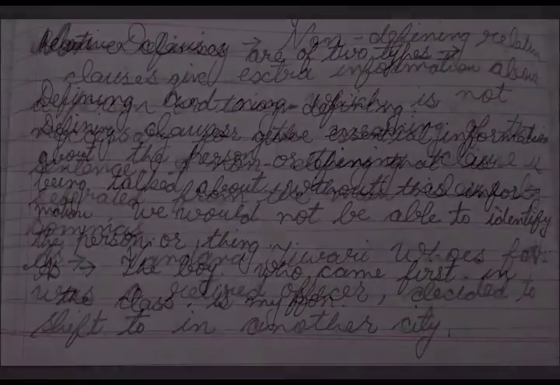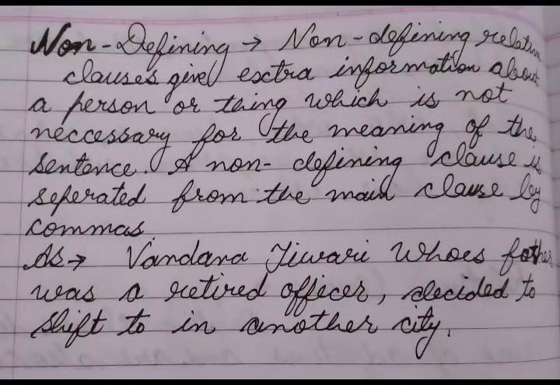Okay, now we come to the next, non-defining clauses. Non-defining relative clauses give extra information about a person or thing which is not necessary for the meaning of the sentence. A non-defining clause is separated from the main clause by commas. For example, Vandana Tiwari, whose father was a retired officer, decided to shift to another city.